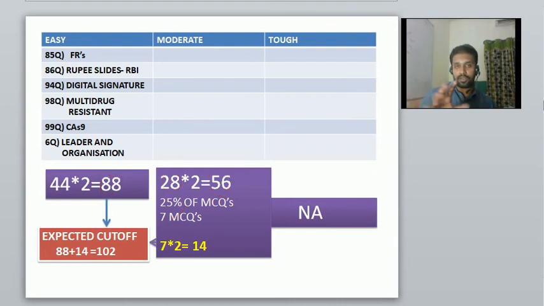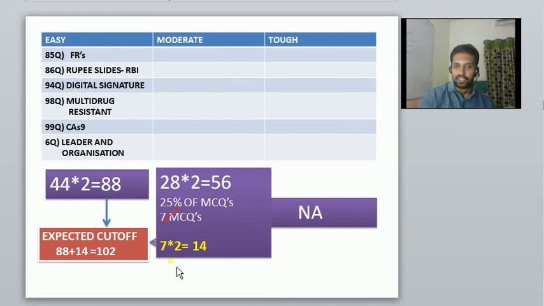So what is the methodology here? How many questions are there in the moderate category? 28 questions. But I am not hoping that you have to do 50% of this 28. I am just taking out 25% of this 28. Means out of this total moderate category, I am expecting that very clever students, good students or studious students, will definitely do 25% of this moderate category. 25% of 28 questions of the moderate category is 7.